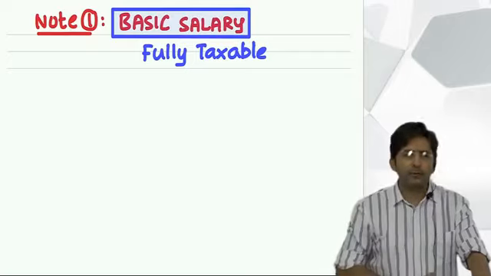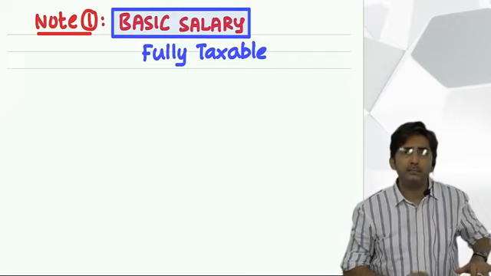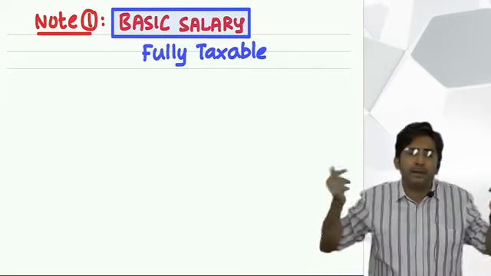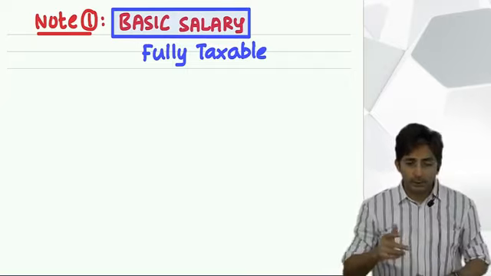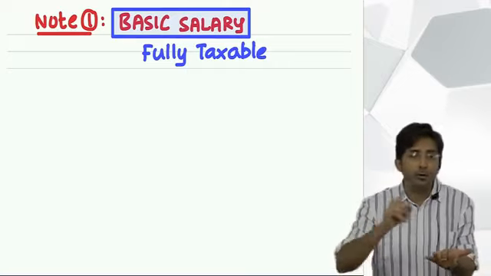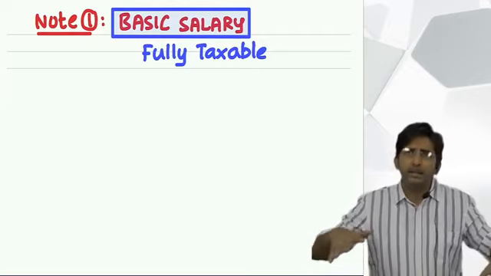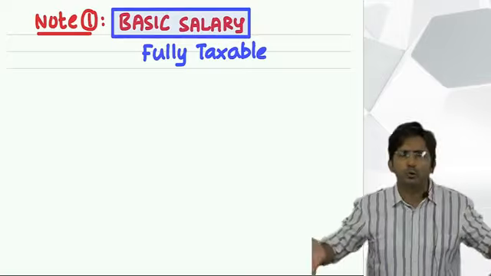So every month from your salary I'll deduct 20,000, 20,000, 20,000, 20,000. And once my full loan is recovered, I will stop deducting. In short, sometimes they deduct provident fund, sometimes they deduct loan installment. This way there are so many things they might deduct. It depends upon company to company, job to job.